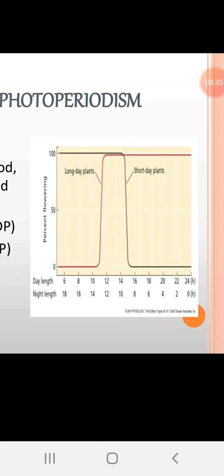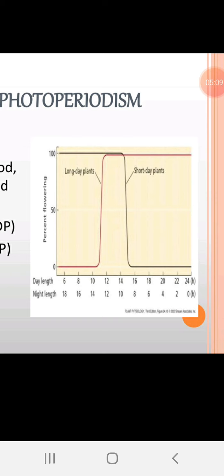First we shall observe the day length, the light red colored long day plants. They require more than 10 hours of critical day length, the light period required for flowering. Then only they flower. They are 100% at the upper end if exposed to an uninterrupted daylight period.